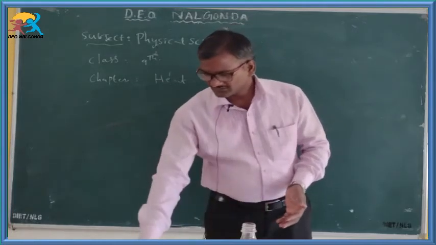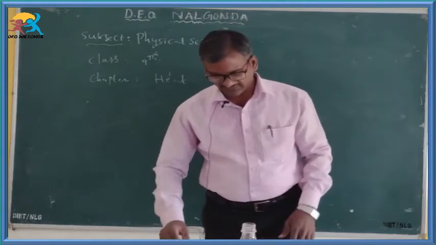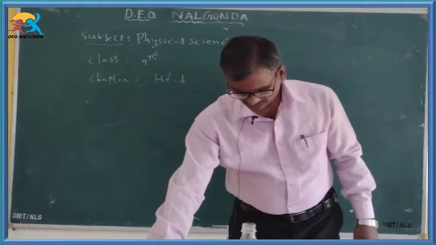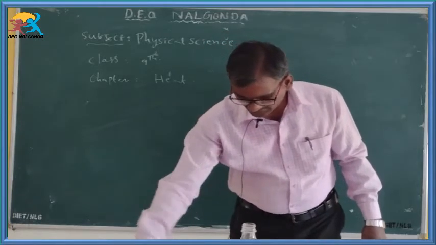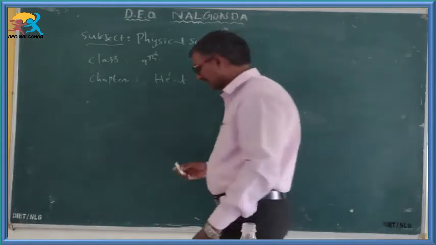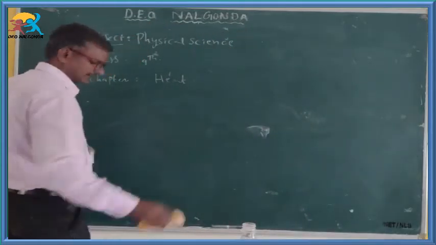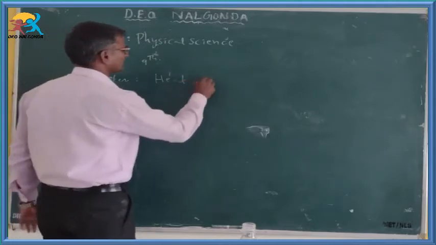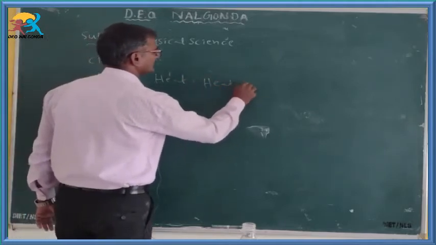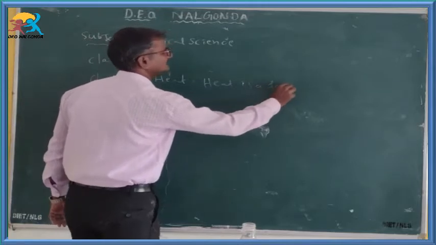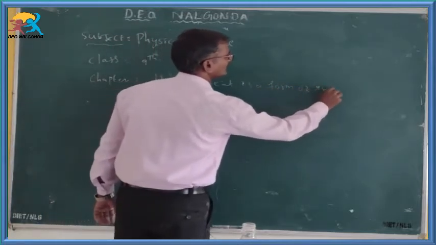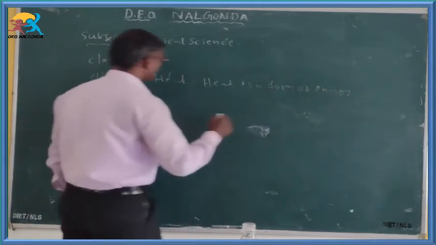Before that, let us see the definition of heat from the 8th class and 7th class. Heat is a form of energy. It flows from a hot body to a cold body till thermal equilibrium is attained between the bodies. Here you see the definition of heat: heat is a form of energy.